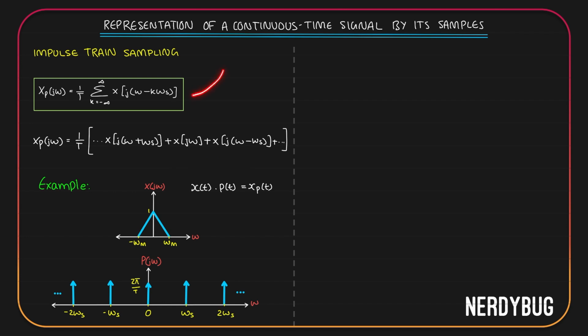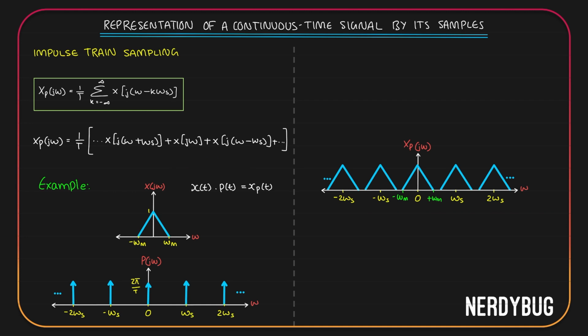To plot Xp of j omega, let us take a graph. I have already marked all the integer multiples of omega s here. We have 0, 1 omega s, 2 omega s, minus 1 omega s, minus 2 omega s, etc. And according to this equation, we should have X of j omega at every integer multiple of omega s. So it will look like this.